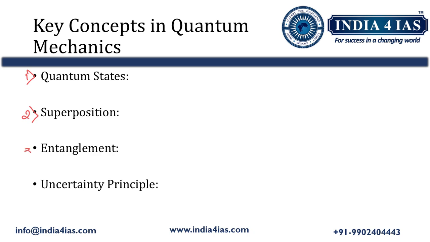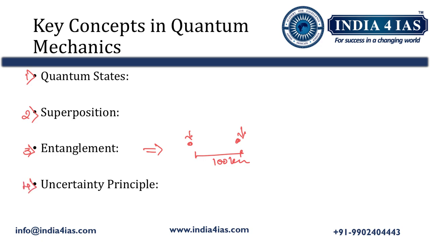The third key concept is entanglement. It is a phenomenon where particles become interconnected and the state of one instantly influences the state of another, regardless of the distance. For example, if there are two particles around 100 kilometers apart, the state of particle 1 affects the state of particle 2. So they are interconnected. This phenomenon of interconnection of quantum particles is called entanglement.